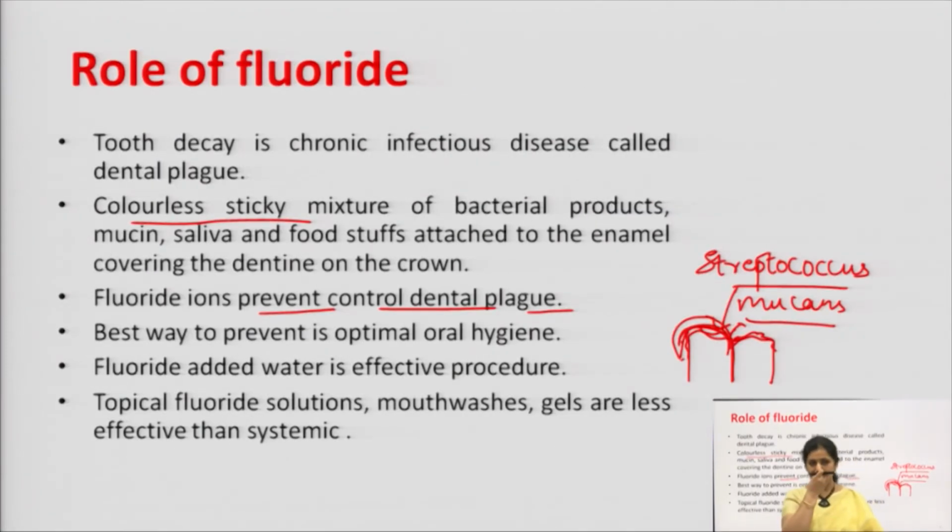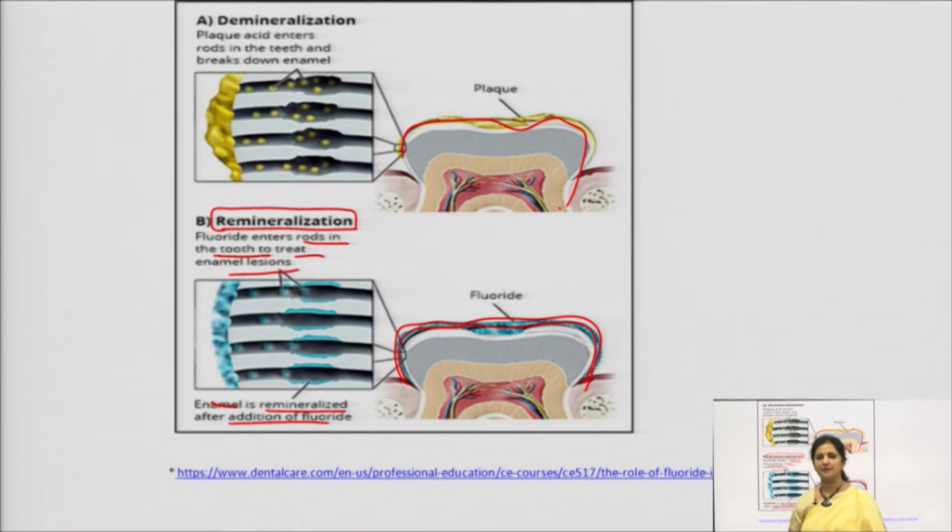What role does fluoride play? Before the role of fluoride, I should tell you, I can have a diagrammatic view of the same. Have a look here. What happens in the dental caries? Whenever there is foodstuff or sugars or carbohydrate on the tooth, there is a deposited layer of the same. Then the organism Streptococcus mutans comes and degrades that and converts it into acid. Now, this acid deteriorates the enamel of the tooth and causes demineralization. It extracts calcium from the tooth.